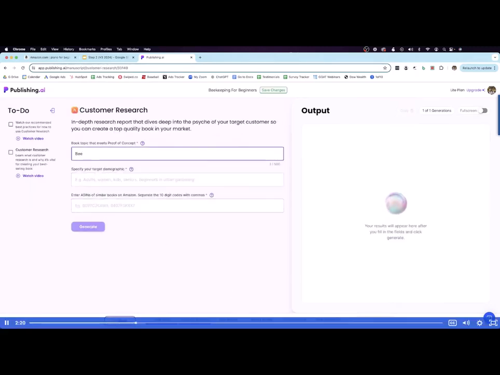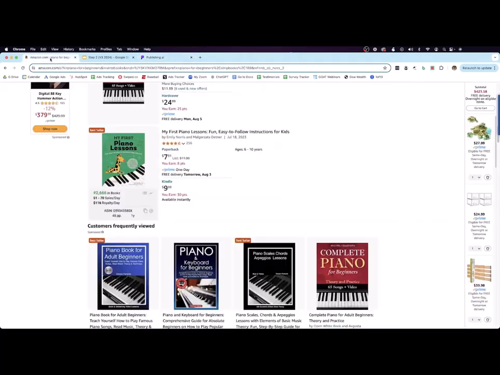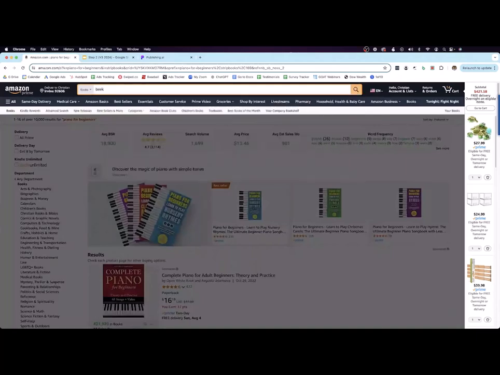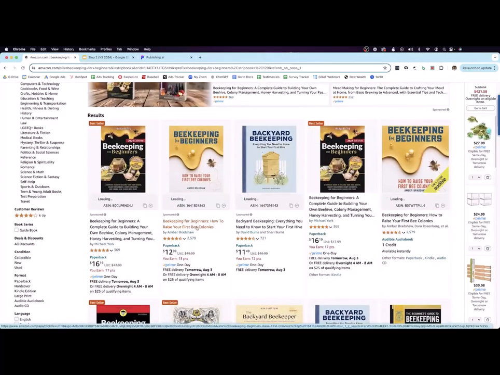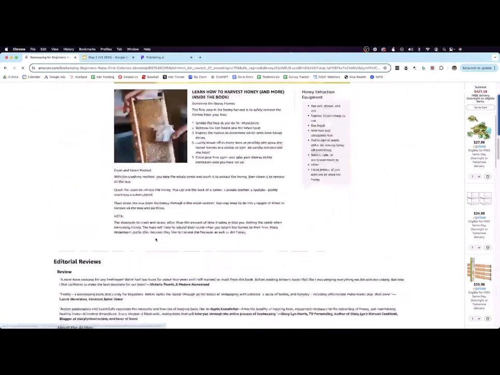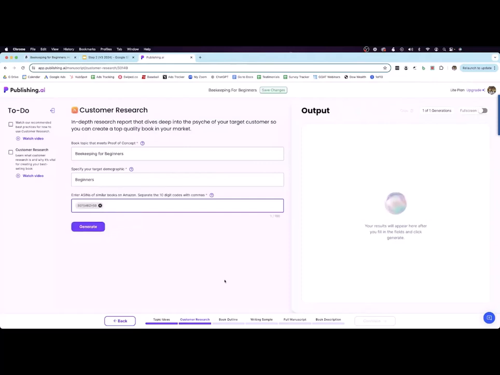Now you put in the topic, beekeeping for beginners. Select your target demographic. This book is for beginners. And what we would do here is, this is how we're going to input other books for the software tool to go out and read the reviews of. So what I would do is I would go in, I would search beekeeping for beginners, and I would find other books. So this one, for example, has 2,500 reviews, but we would just go down here, find what's called an ASIN code. We would just paste this into the software, and now it's able to read all of the reviews on this book. And then we're just going to click generate.